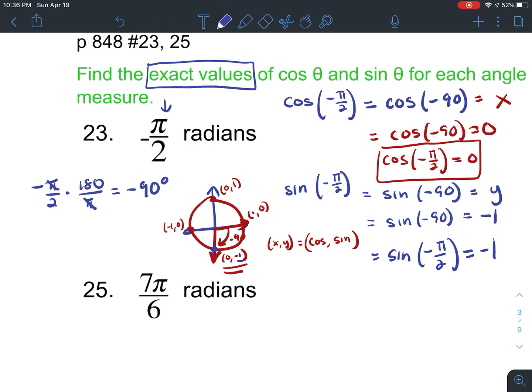Okay? Because we have those special right triangles that give us the exact values. So we're looking for quadrant angles, and anything with a reference angle of 30, 60, or 45. Everything else cannot be found exactly. You would have to use your calculator, which I will show you how to do.